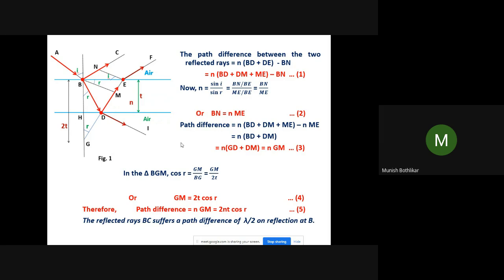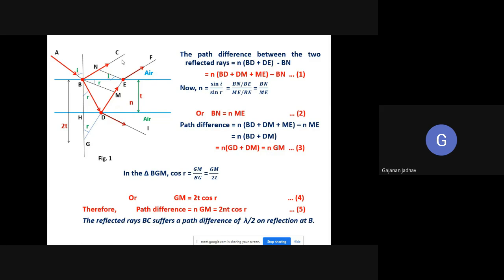But why would we consider lambda by 2? See, this is the ray of light which is falling at this particular point B. When this ray of light gets reflected, then what happens? It suffers a path difference of lambda by 2 on reflection.